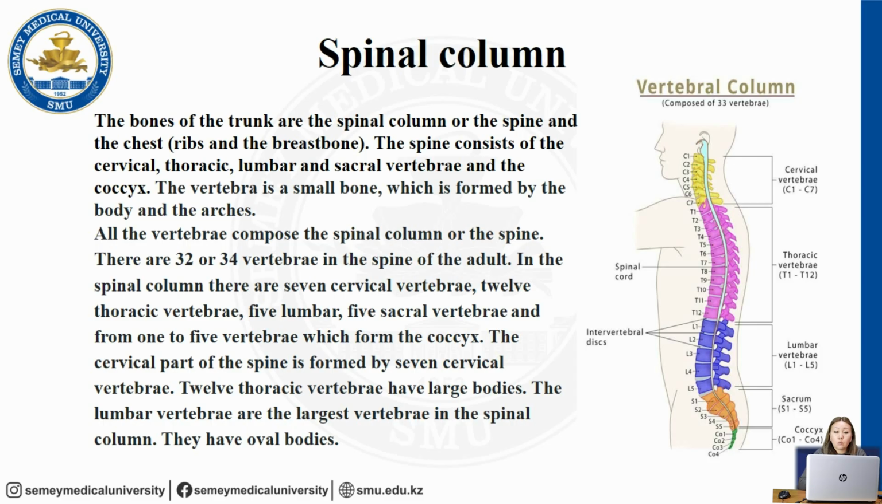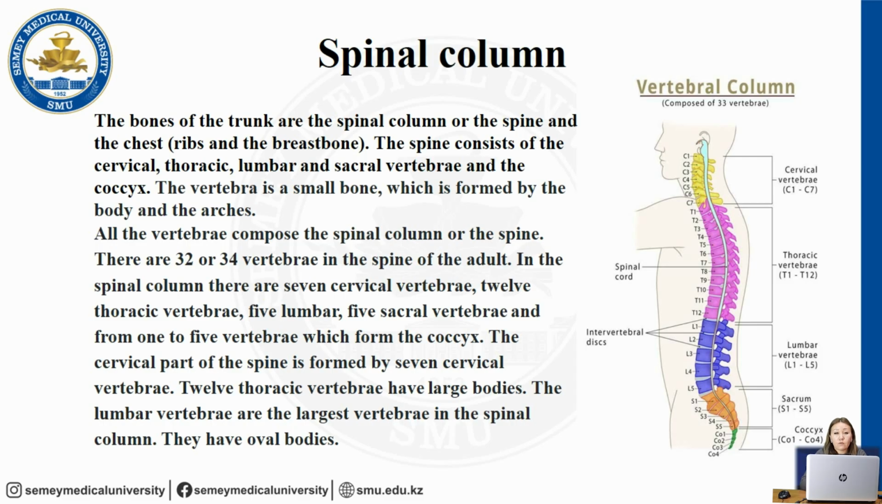The vertebra is a small bone which is formed by the body and arches. All the vertebrae compose the spinal column or the spine. There are 32 or 34 vertebrae in the spine of the adult. In the spinal column, there are 7 cervical vertebrae, 12 thoracic vertebrae, 5 lumbar, 5 sacral, and from 1 to 5 vertebrae which form the coccyx. The cervical part of the spine is formed by the 7 cervical vertebrae. 12 thoracic vertebrae have large bodies. The lumbar vertebrae are the largest vertebrae in the spinal column.